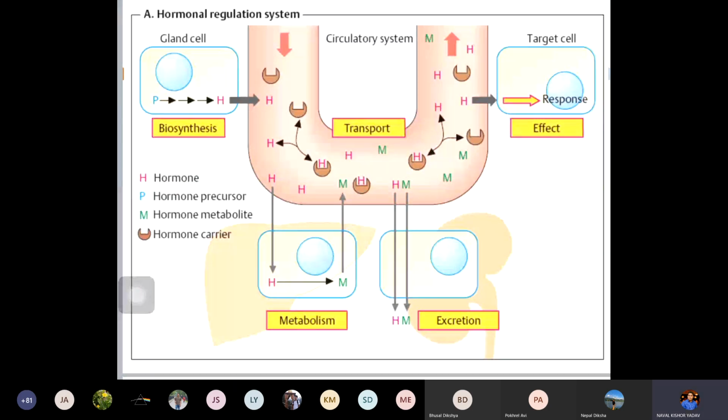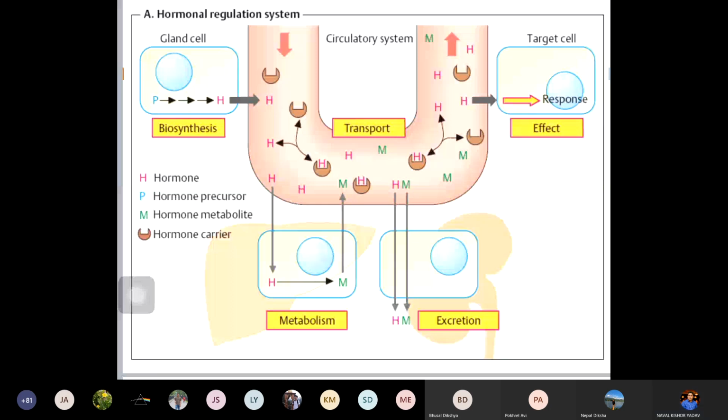So here you can see how the hormonal regulation system is regulated. This is the gland cell from where the hormone is synthesized. The hormone is synthesized from the particular gland, and that is released into the blood. In the blood, you can see one structure, that is a hormone carrier protein, or you can say transport proteins that help in the transport of the hormones.